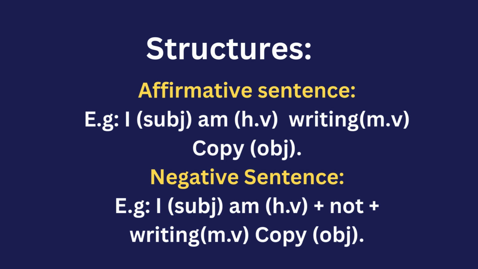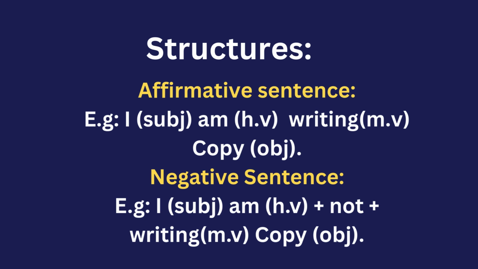Now take an example. If I say, I am a teacher, it's an affirmative sentence, and we also call the affirmative sentence a positive sentence. The next example is, I am not a teacher. It's a negative sentence. Does this sentence follow the structure?